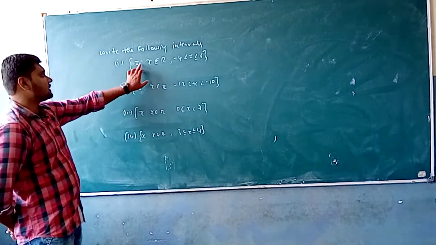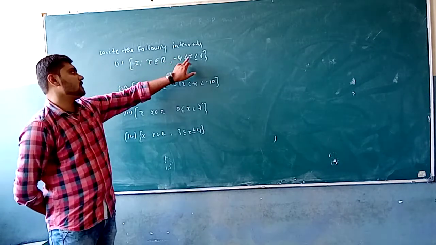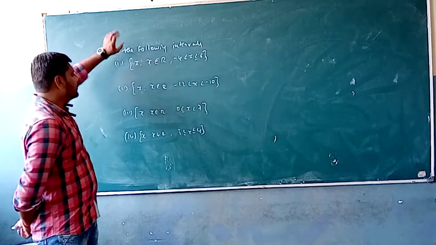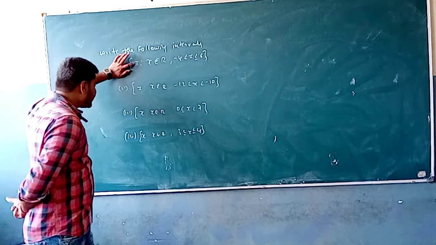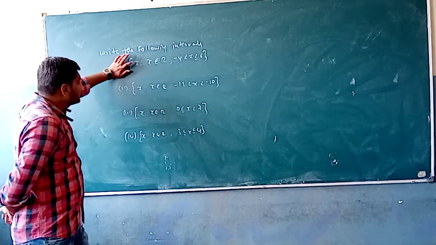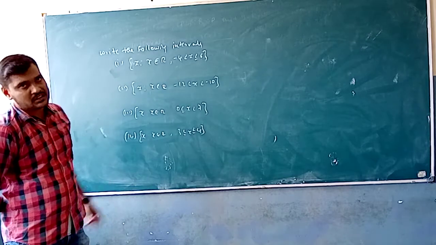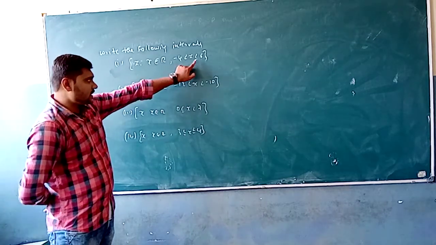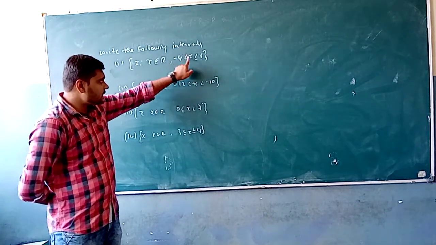The first problem is x such that x belongs to R, minus 4 less than x less than or equal to 6. Observe here x is an element in the interval. So x belongs to the real numbers. Observe the interval carefully. So minus 4 which is less than x.